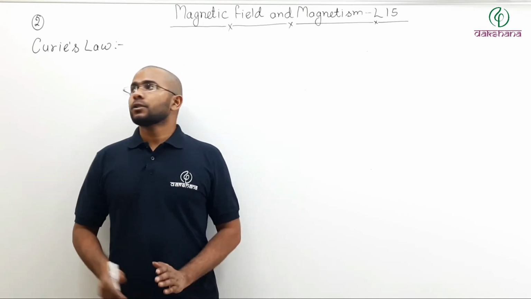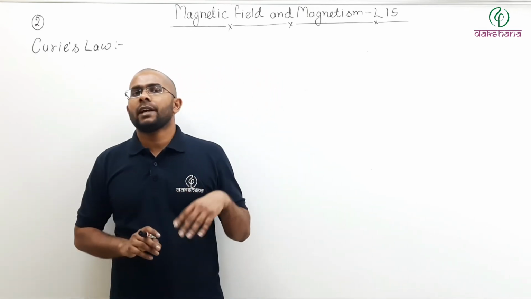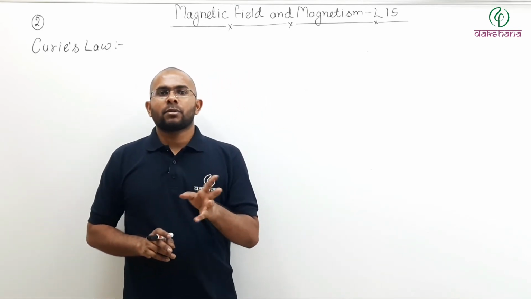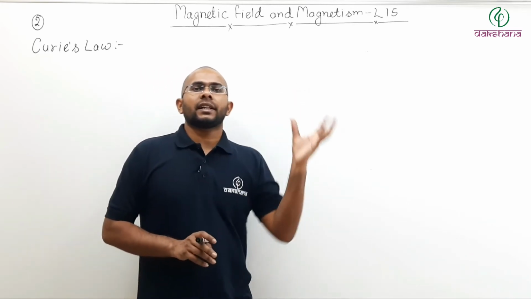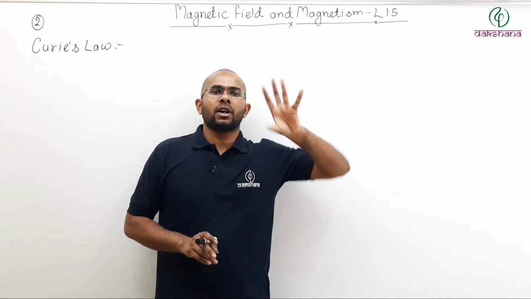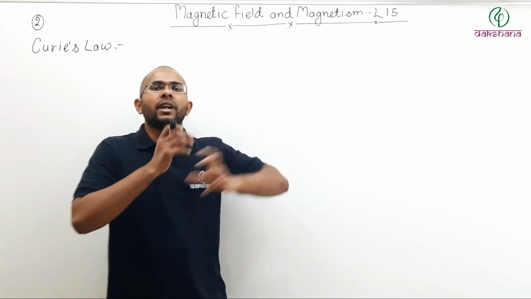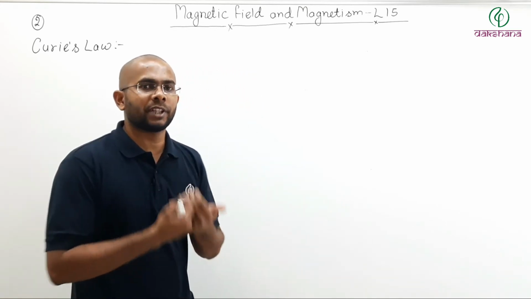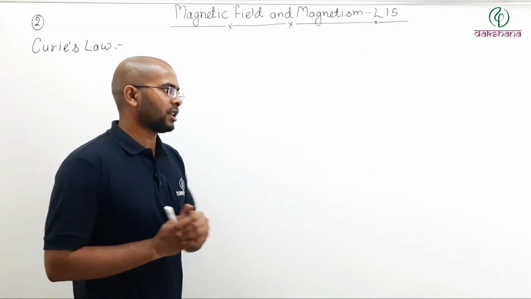Now let us discuss what is Curie's law. If you remember, we have discussed that in the case of paramagnetic or ferromagnetic materials, the atoms have their own magnetic dipole moment, but there is no overall dipole moment of your sample. Why is that? Because the atoms are doing random motion, and because of the random motion of the atomic dipoles, the net dipole moment of your sample is 0.